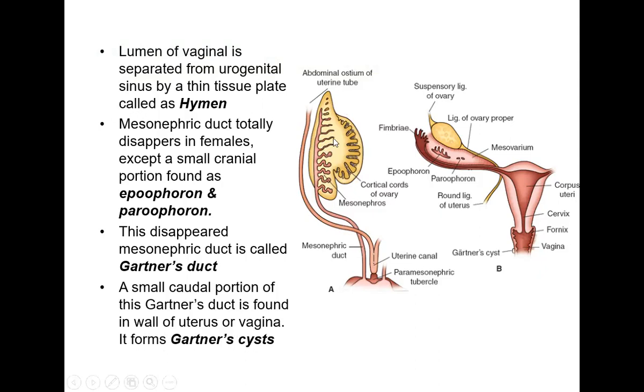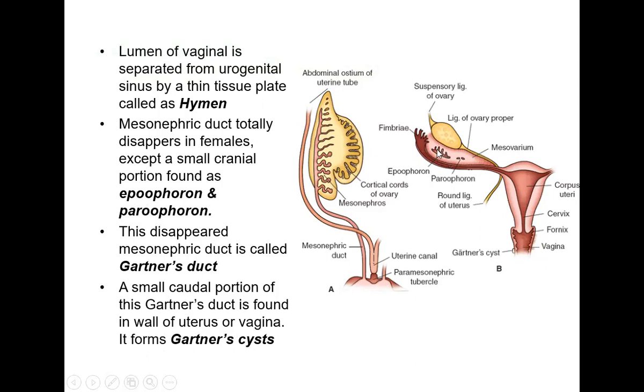If you see here, this is the male duct, which is supposed to form the vas deferens and other things. So it will totally disappear. This part has developed into the ovary, and the remaining part will disappear totally. The paramesonephric duct has already developed into the fallopian tubes, the uterus and the vagina. And the mesonephric duct totally disappears except some structures which remain as the epiphoron and paraphoron.